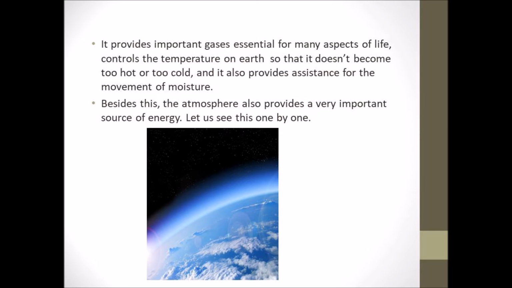So it provides us different gases for many aspects of life, and it controls the temperature on the earth, so that it doesn't become too hot or too cold. And it also provides assistance for the movement of moisture. Besides this, the atmosphere also provides a very important source of energy. Let us see this one by one. So what is the important source of energy?